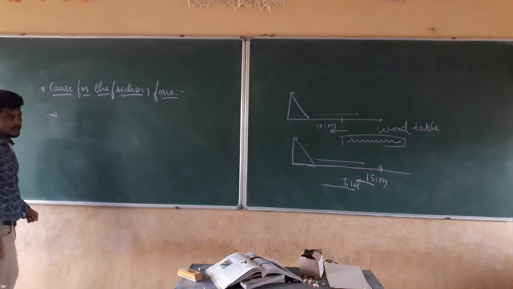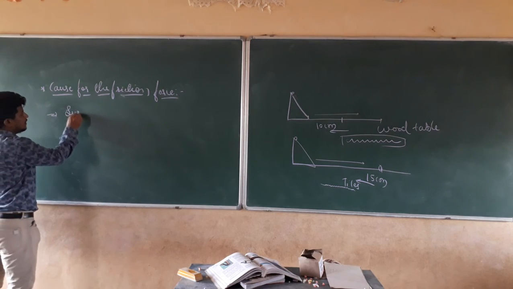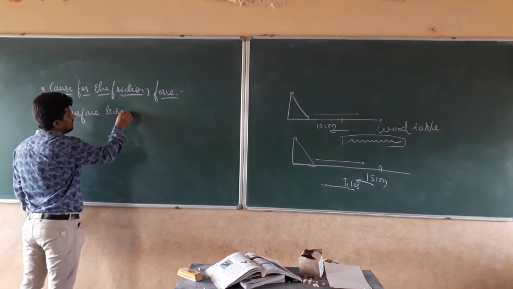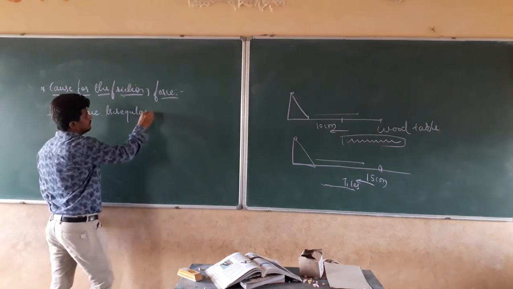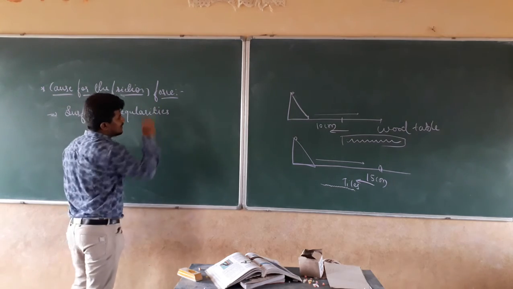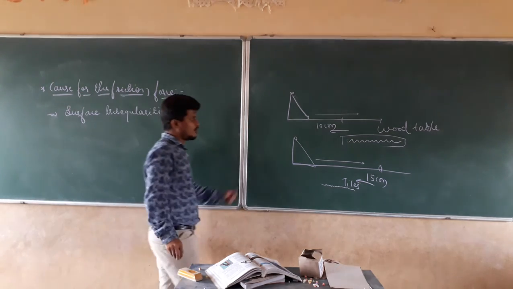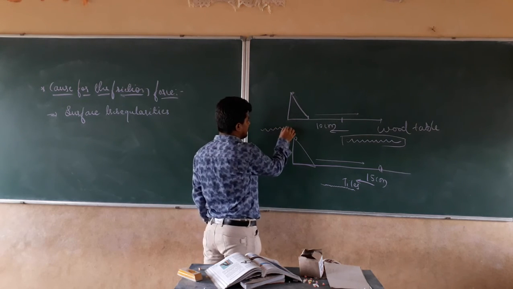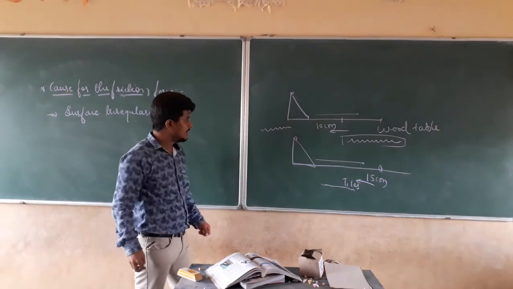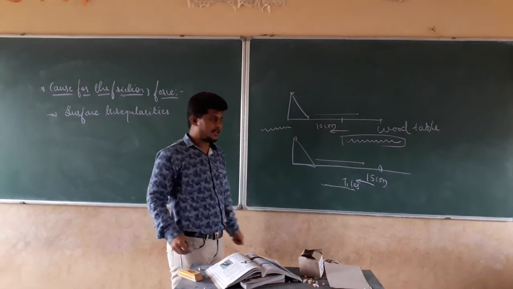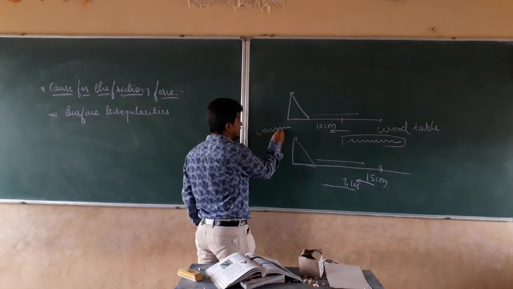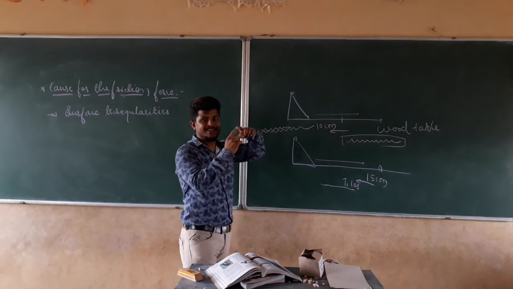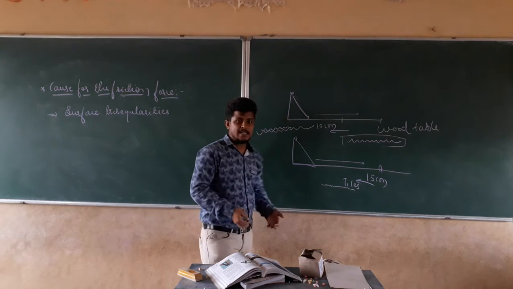The first cause for friction is nothing but the surface irregularities. When the chalk rolls, the chalk also has surface irregularities. If the chalk has surface irregularities, in the same manner the ground also has surface irregularities. Both surface irregularities are going to interlock each other. See here.